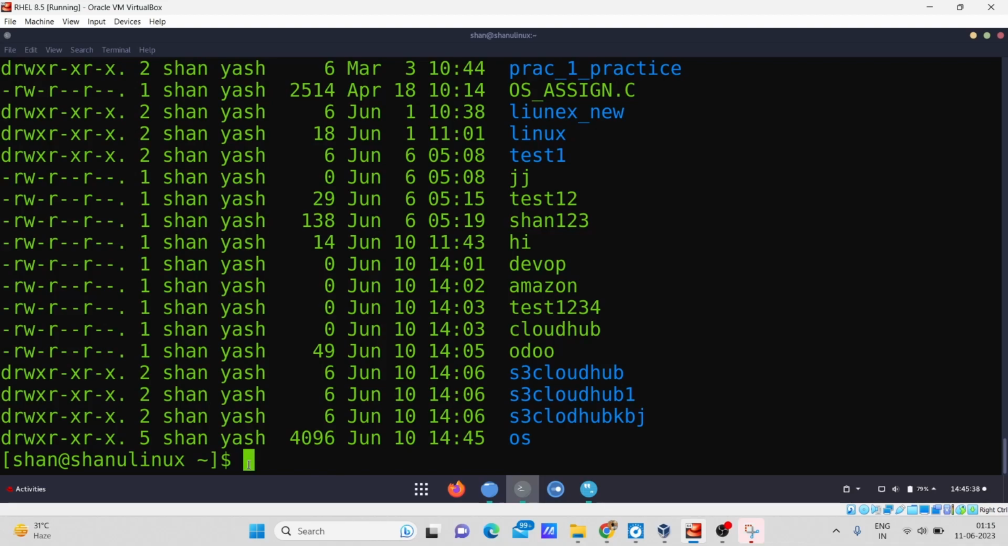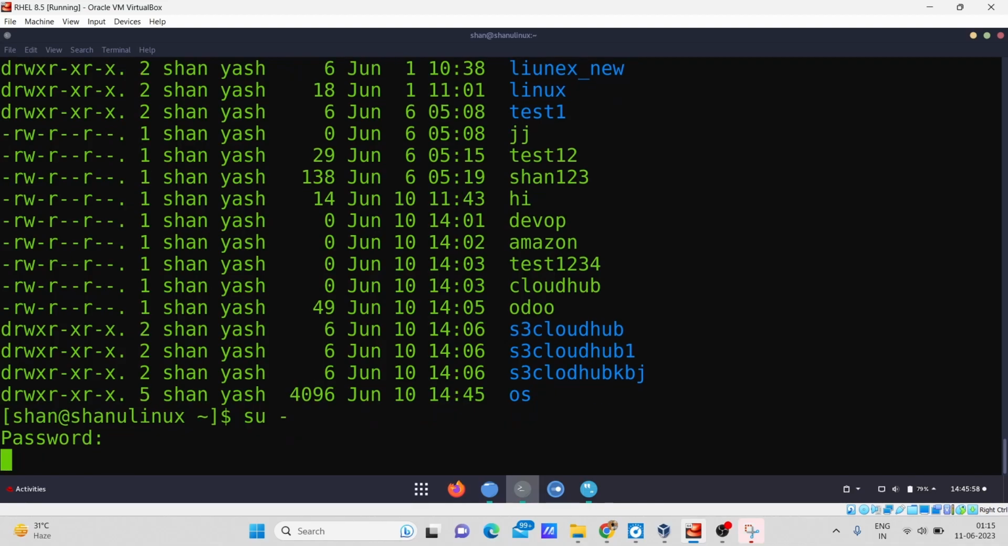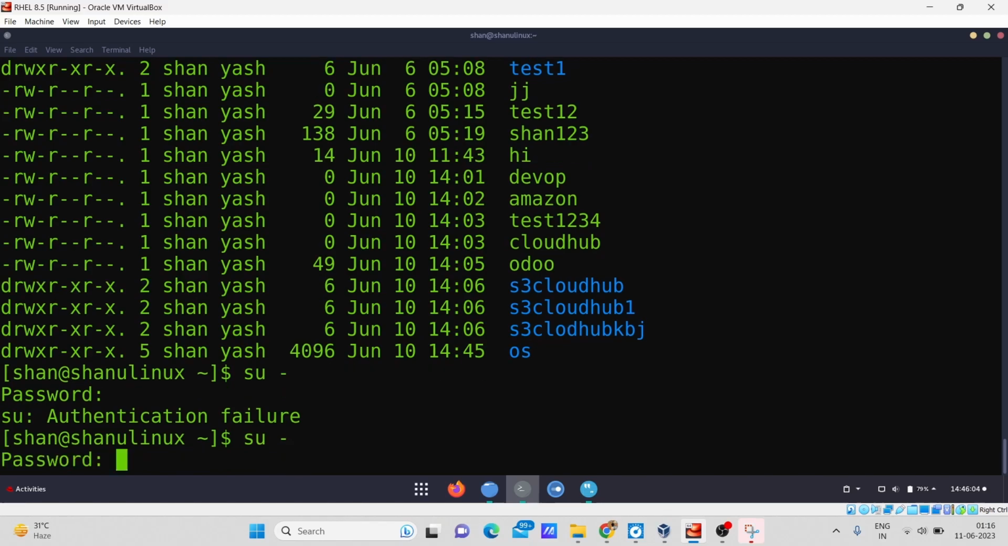So now we are going to see how to change the ownership of the group and the user. For that, I first need to log in as root, which you can do with the command su -. After entering it, it will ask for your root password. So I will type my root password, and after entering it, it will redirect me to root. Okay, it shows an authentication failure. Maybe I put in a wrong password. Again I will put in that password.